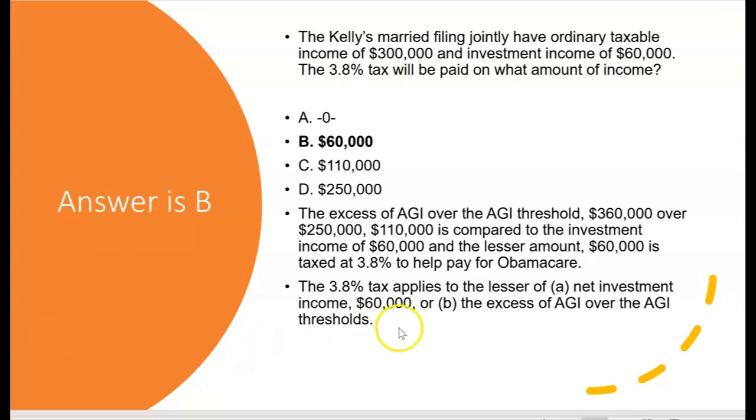The 3.8% tax applies to the lesser of the net investment income, in this case $60,000, or the excess of AGI over the threshold. So you'll have to know for the exam that the threshold for married filing jointly is $250,000. For single and head of household, that threshold is $200,000. So letter B is correct.